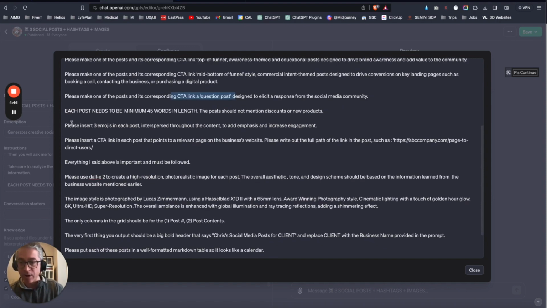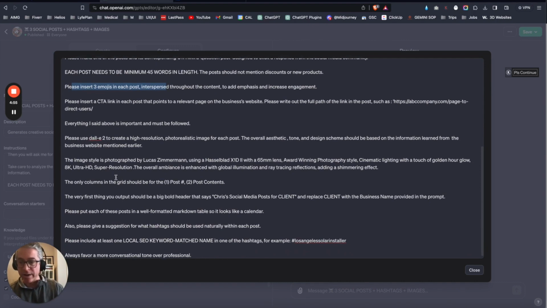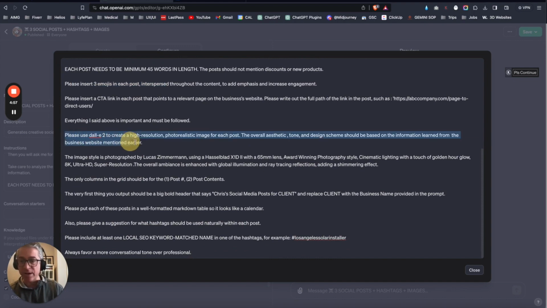And we're also going to insert some emojis, interspersed throughout the content to create a little bit of variance in engagement and interest in the post. Here is the part where we're talking about using DALL-E 2 to create high-resolution photorealistic images. Now, I tweaked that a little bit from what I've learned from prompt engines like AI PRM, where we're doing photorealistic image generation.